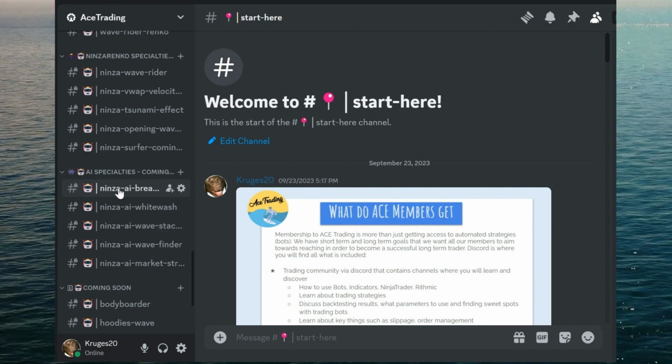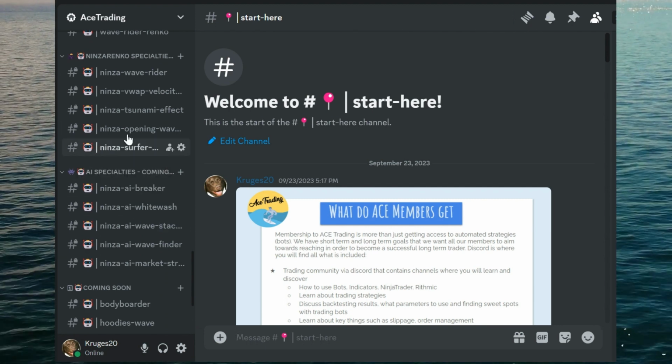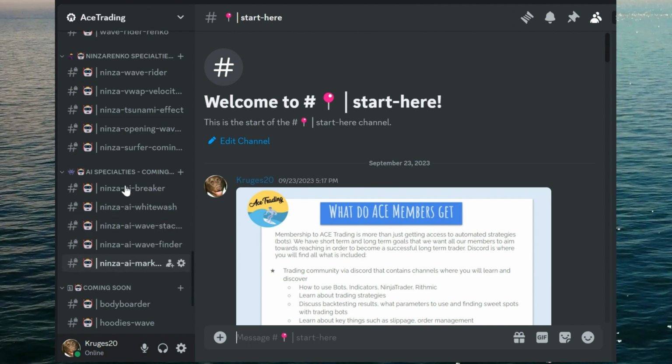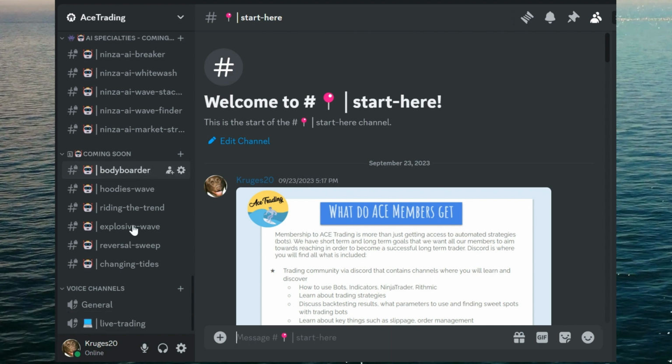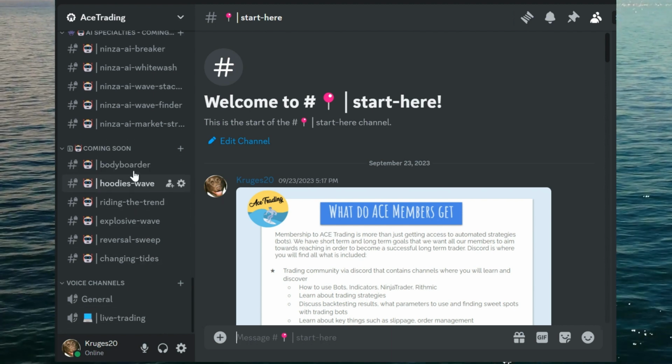And then what everyone is excited about is our AI bots. They'll be released soon. We have AI Breaker, Whitewash, Wave Stacker, Wavefinder, Market Structure bots. We have so many bots that we are going to release. We also have our coming soon bots, ideas that are in development as we speak.